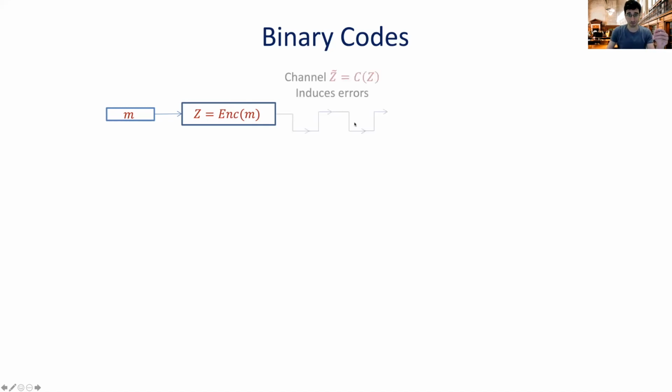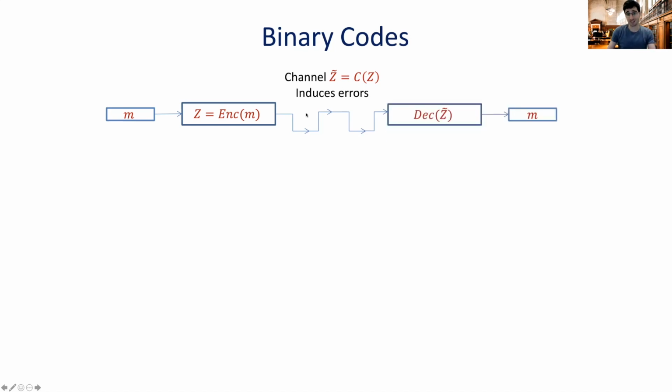Okay, so let me start by describing our setup, and usually the story is told as follows. We have a message M that we wish to send using some noisy channel. Because this channel is noisy, we're not going to send M as is in the clear. We're going to first apply some encoding function on M that adds some redundancy to the original message. So hopefully now, after adding this redundancy, we get this codeword Z and we send it through the channel. The channel, as I said before, might induce some errors.